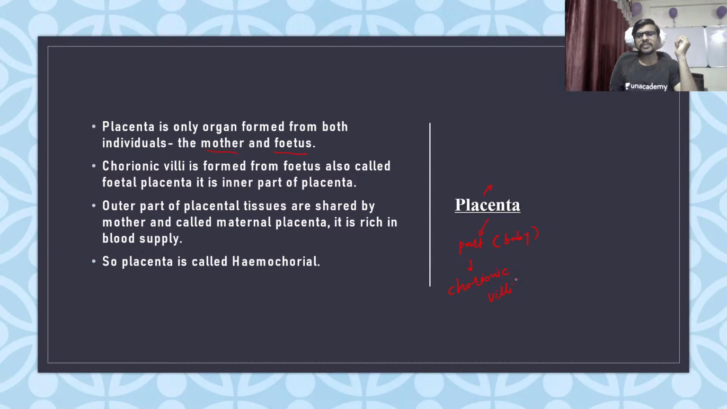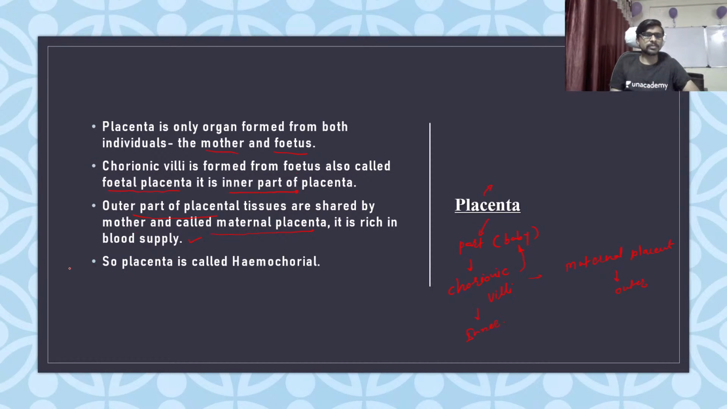So the chorionic villi, which is the part made up of the baby, is called the fetal placenta. It is the inner part of a placenta. The outer part of a placenta is shared by the mother and called the maternal placenta. It is rich in blood supply. So the maternal placenta is the outer part, and this is the inner part of a placenta.